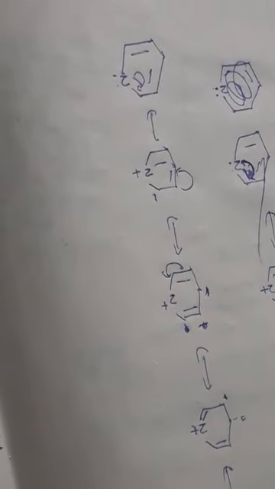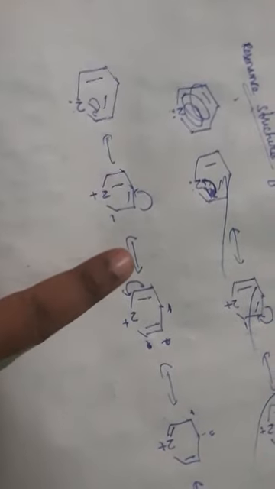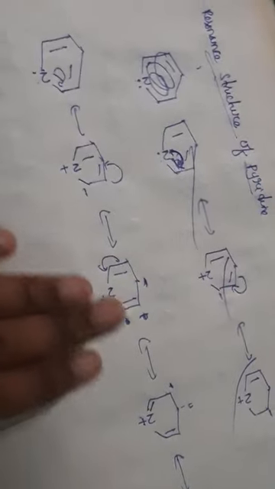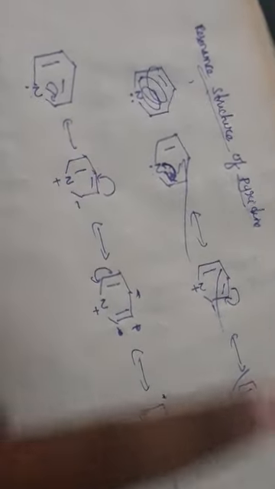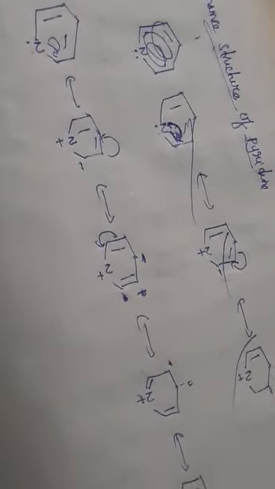Okay, so pyridine undergoes electrophilic substitution reactions and also nucleophilic substitution reactions. But coming to basicity, pyridine shows more basic character compared to pyrrole. How does it show more basic character? By comparison.